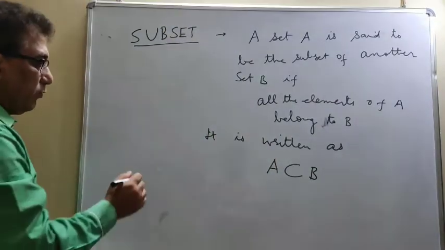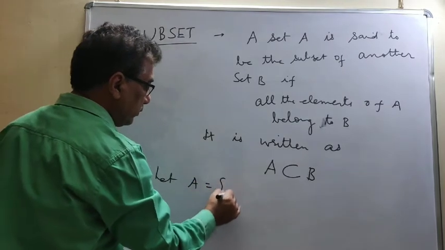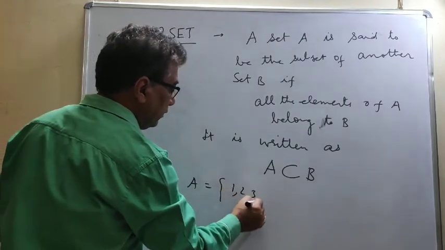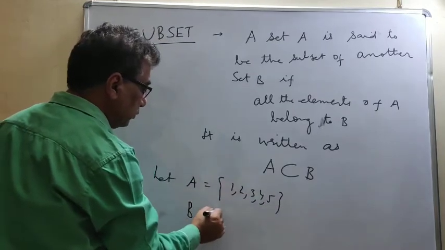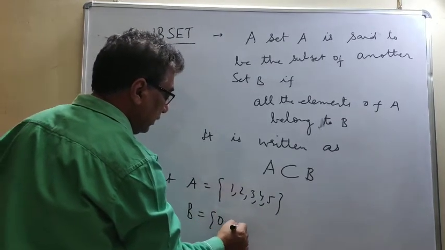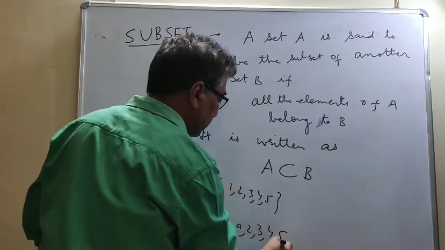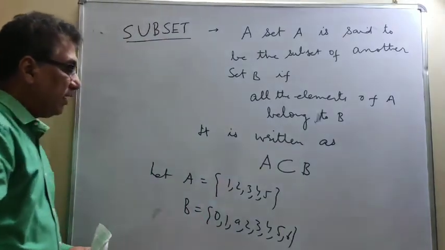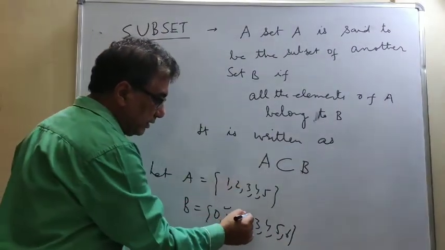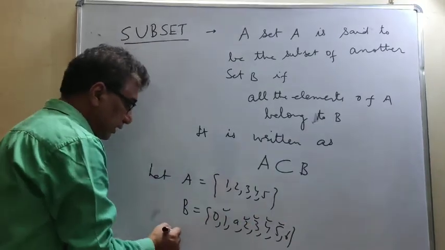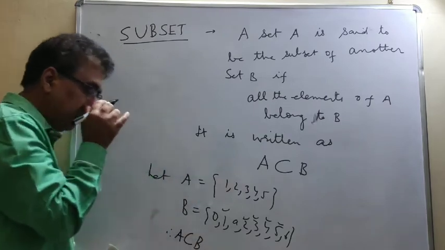Okay, I will give you one example here. Let A equal 1, 2, 3, 4, 5 and B equal, suppose, 0, 1, 2, 3, 4, 5, 6. So what we find is that all the 5 elements 1, 2, 3, 4, 5 are present in B. So A is a subset of B.